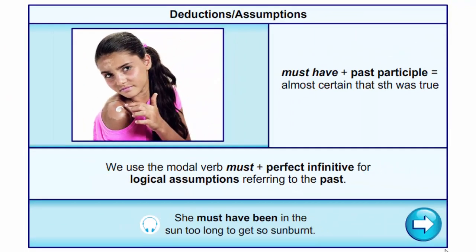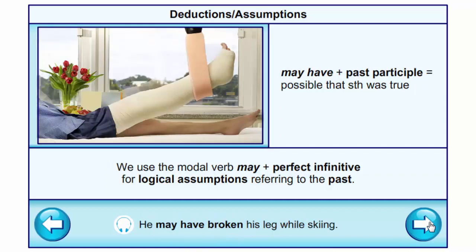Look at the rules. Must have plus past participle: almost certain that something was true. We use the modal verb must plus perfect infinitive for logical assumption referring to the past. She must have been in the sun too long to get so sunburnt. May have plus past participle: possible that something was true. We use the modal verb may plus perfect infinitive for logical assumption referring to the past. He may have broken his leg while skiing.